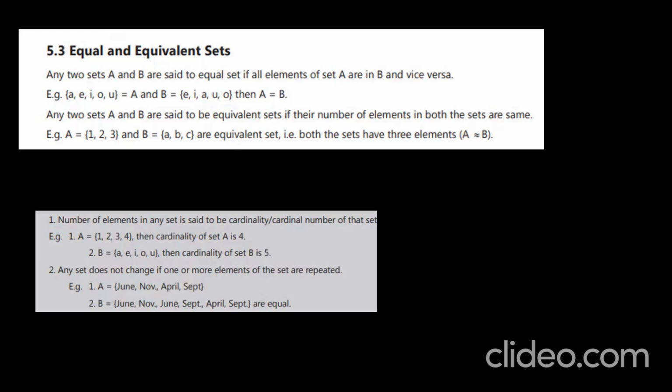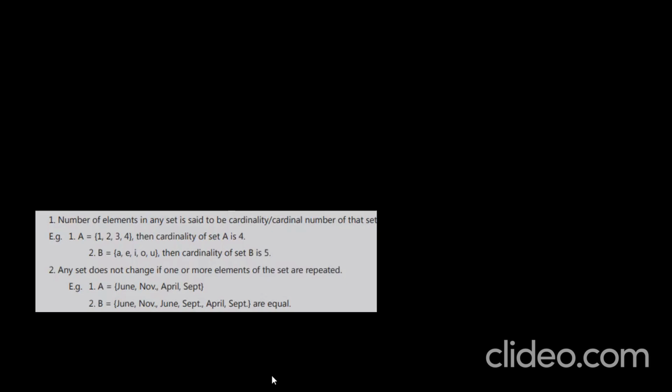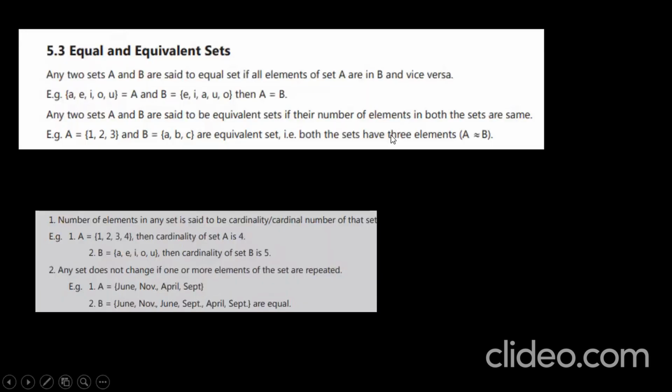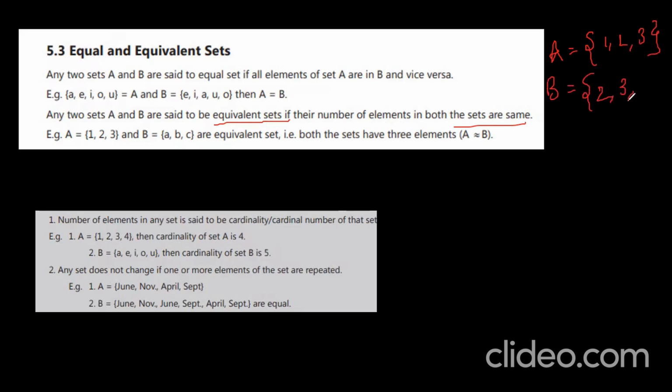Next, equivalent sets. What are equivalent sets? Equivalent sets have the same number of elements in both sets. Only the number of elements. Say I am taking A = {1, 2, 3} and B = {2, 3, 4}.